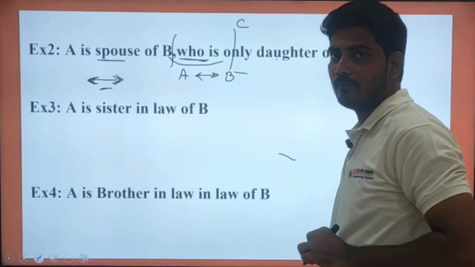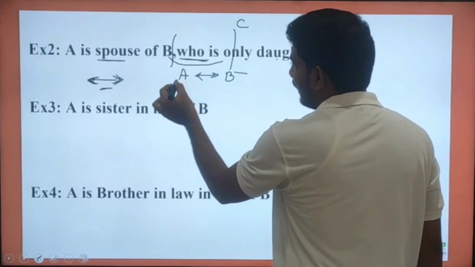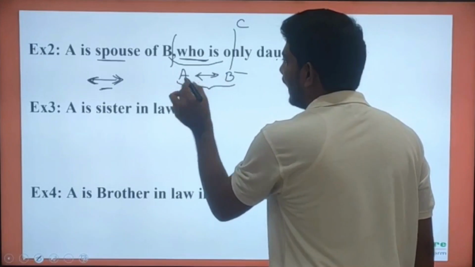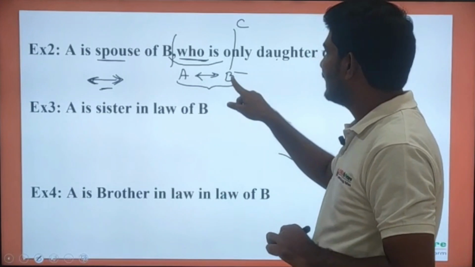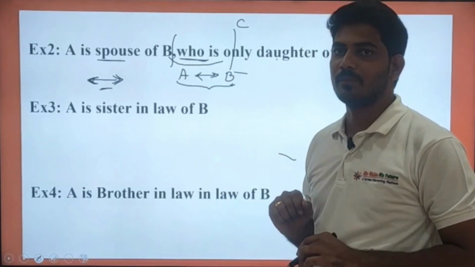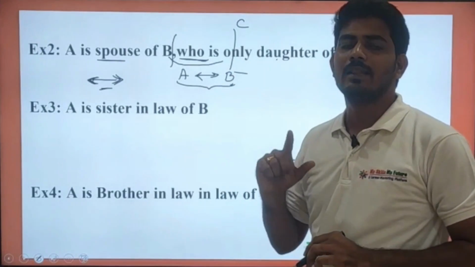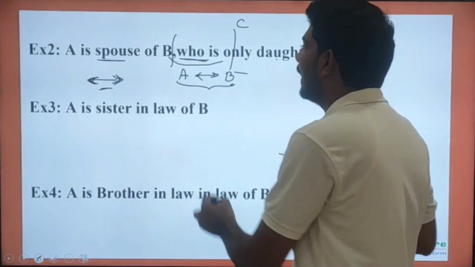C. Already he mentioned that between A and B a spouse relation is established. By this statement I came to know that B is a female person. If B is a female person, then definitely A will be a male person.